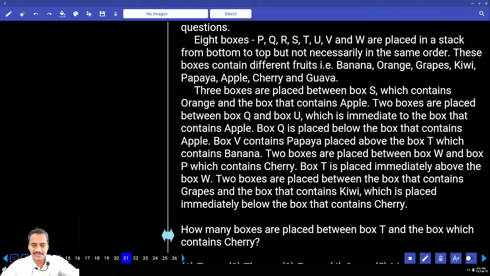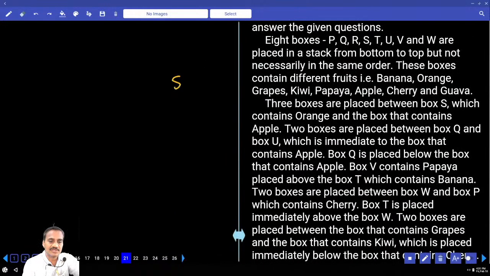2 between W and P. T is placed immediately above W. 2 in between grapes and kiwi. Kiwi is placed immediately below this. There is no definite information given here as well. Now we start with 3 boxes between S and orange. Between S and orange there must be exactly 3 boxes. If S is here, then 1, 2, 3, orange is here, and this is the first possibility. In the second possibility, if orange is here, then 1, 2, 3, S will be here.